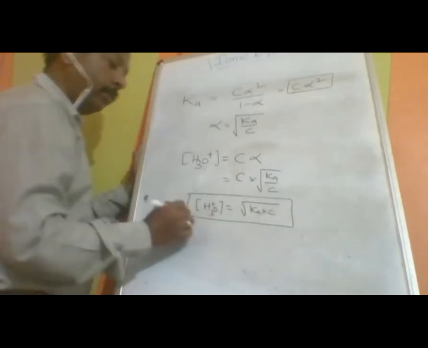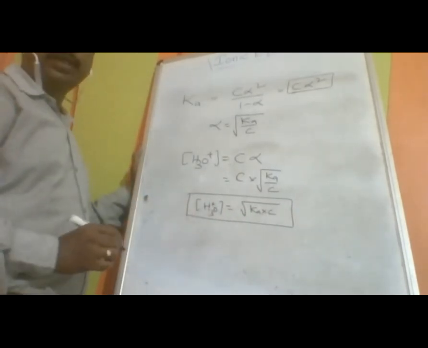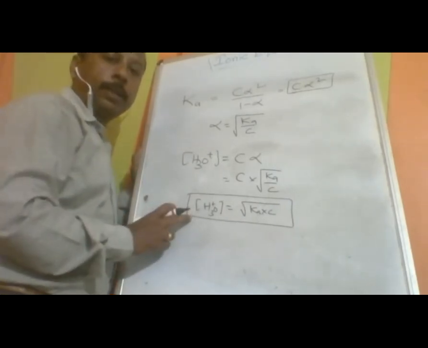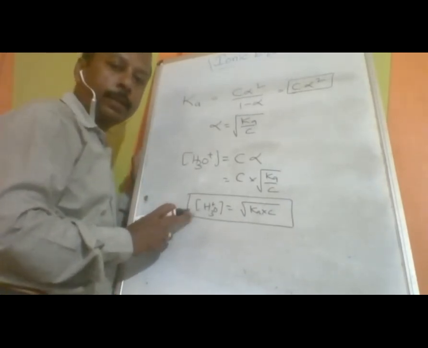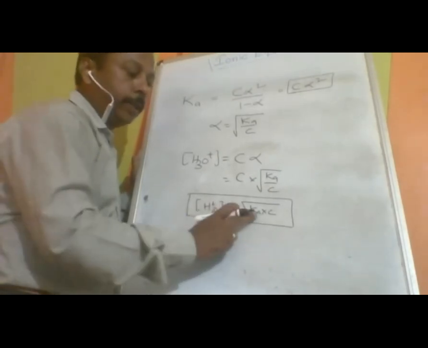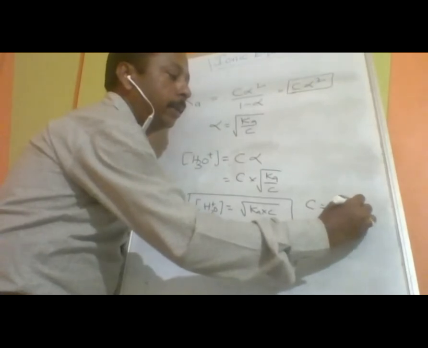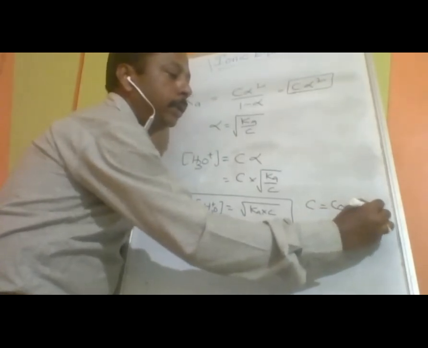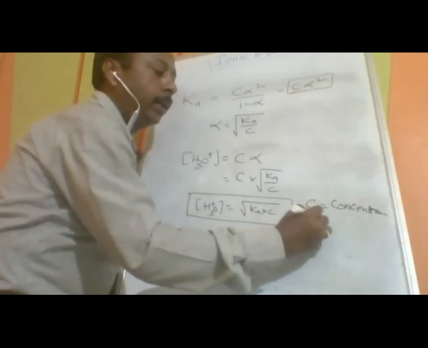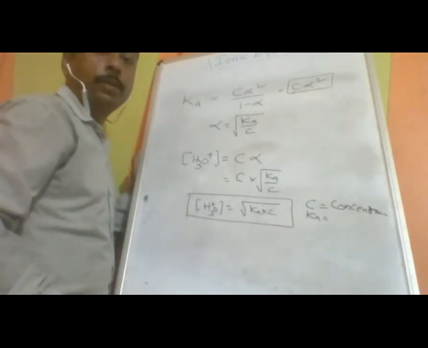This is not important now, but in future, when you start the chapter topic pH, there we can directly use it when Ka and C are given. What is C here? C is concentration. Ka is the dissociation constant of the acid.